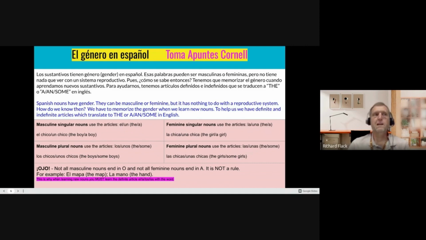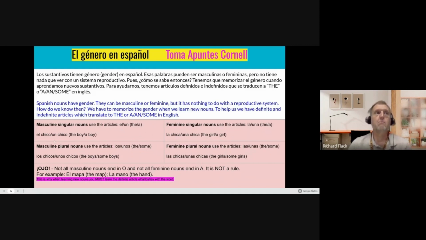Ojo means be careful. Ojo, eye, look out. Not all masculine nouns end in O, even though it looks like it on our examples here, and not all feminine nouns end in A. It is not a rule. It is a commonality. Most nouns that are masculine end in O, and most nouns that are feminine end in A, but not all. It is not a rule. So you cannot use that to help you decide whether a noun is masculine or feminine.